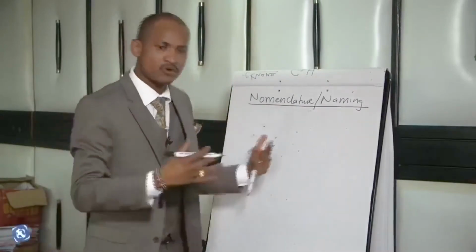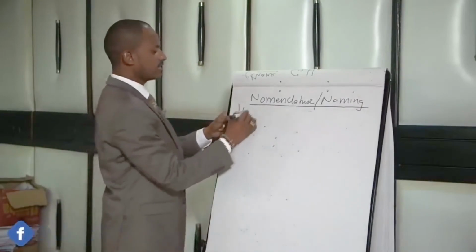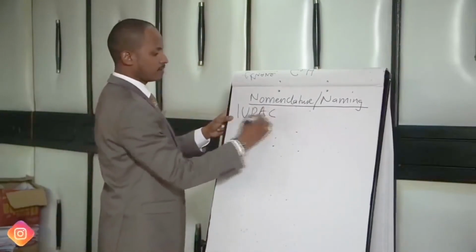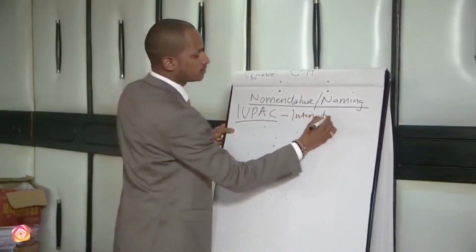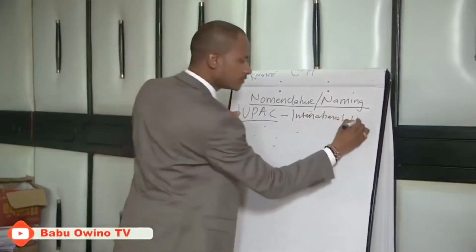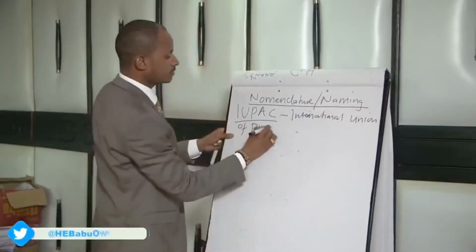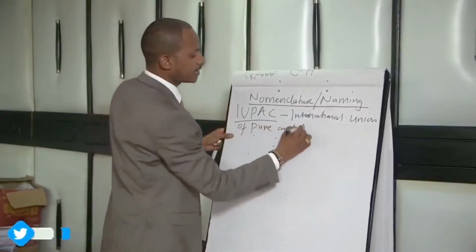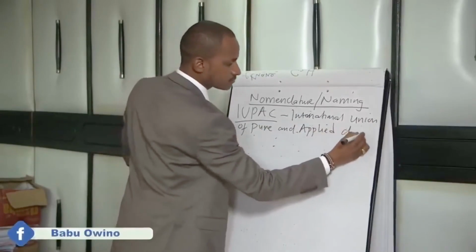Suppose it branches, how do we name them? So in naming, we use the IUPAC. IUPAC is the International Union of Pure and Applied Chemistry.